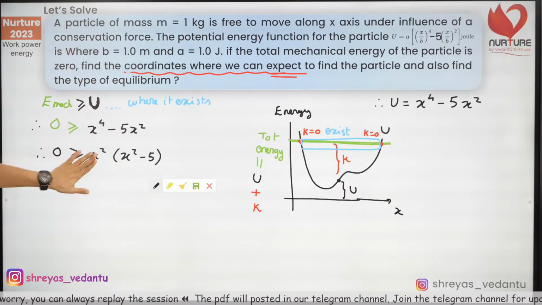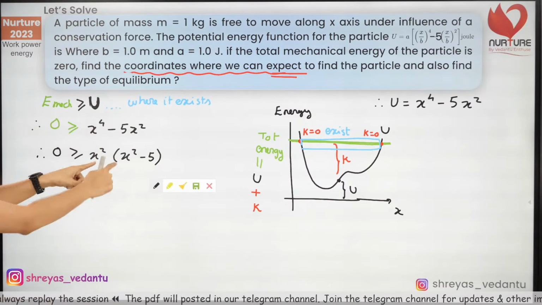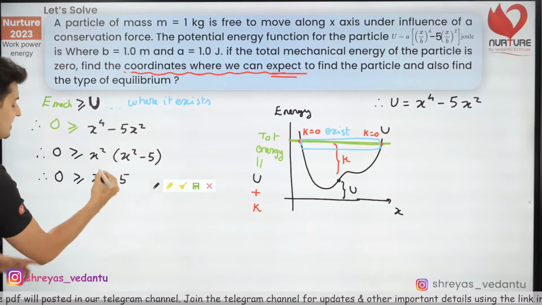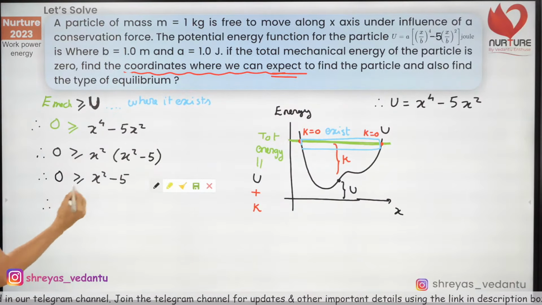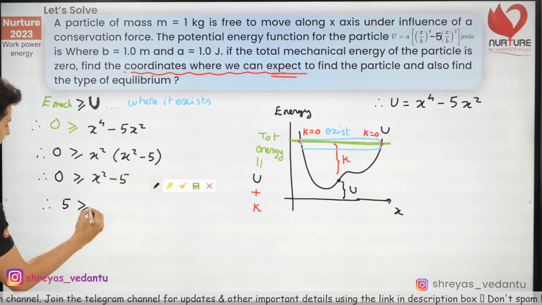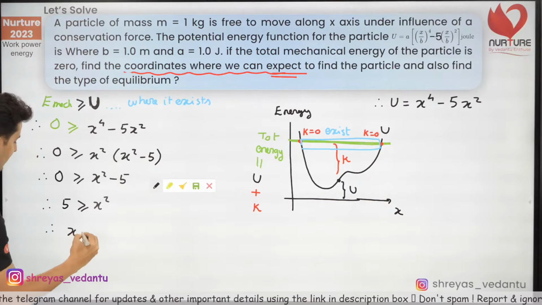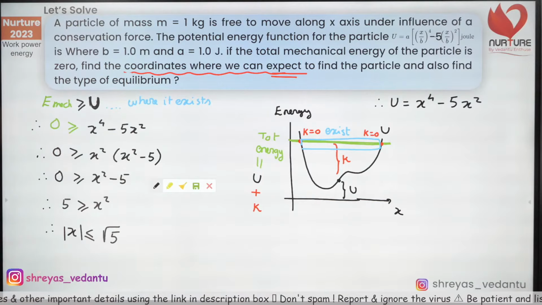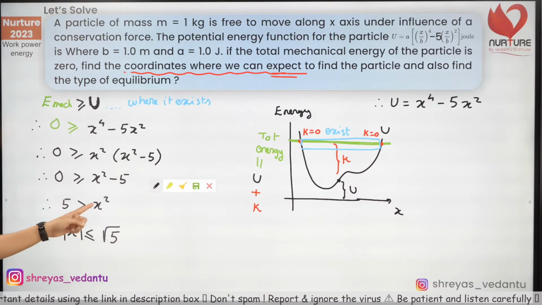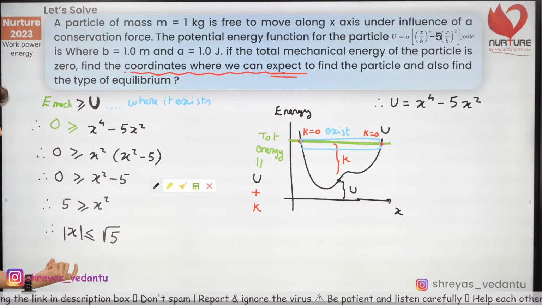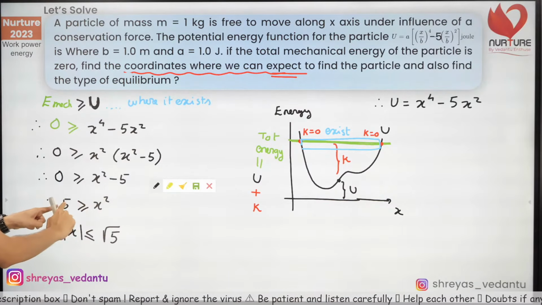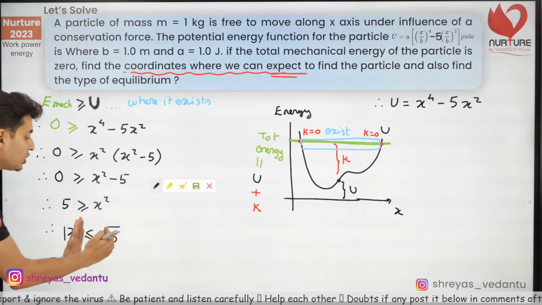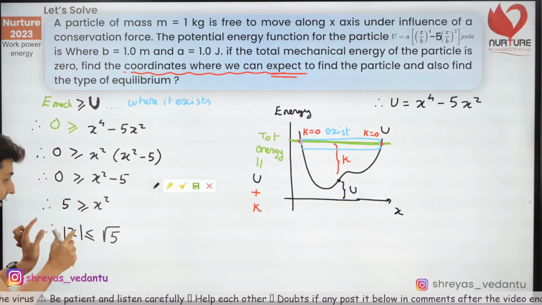So you are talking about all those numbers which are less than 0. That means you are talking about 0 more than x square minus 5. This is inequalities. So therefore, what are you getting? Take 5 on that side. So 5 is more than or equal to x square. Therefore, mod x is less than root of 5. Because when you take the root of x square, remember you have to put the modulus symbol. Now, the square of x should be less than 5. That means the value of x should be less than root 5, but that's the modulus of it.